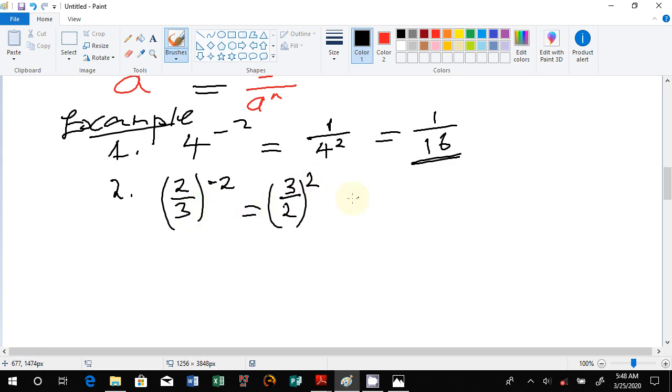When we swap like this, we can simply raise this to this power and this to this power singularly. You can say this is as good as 3 squared over 2 squared, and you still find the correct answer. So 3 squared is 9, because it's 3 times 3, over 2 squared is 4, that's 2 times 2, and that is the correct answer for that kind of mathematics expression.